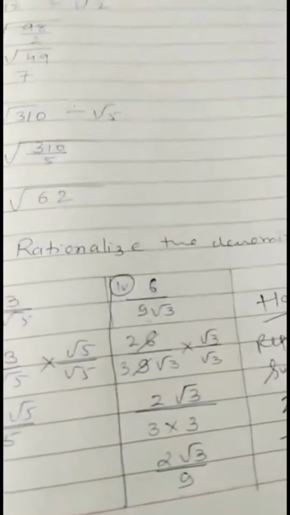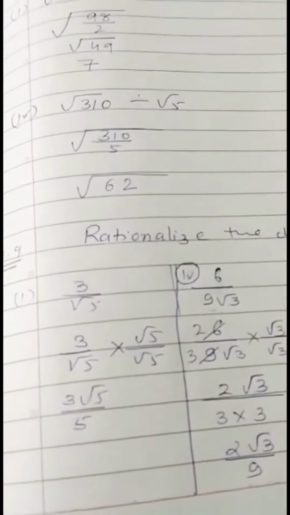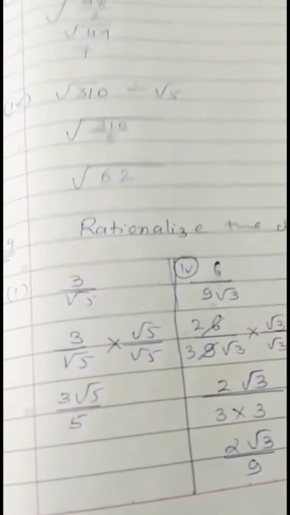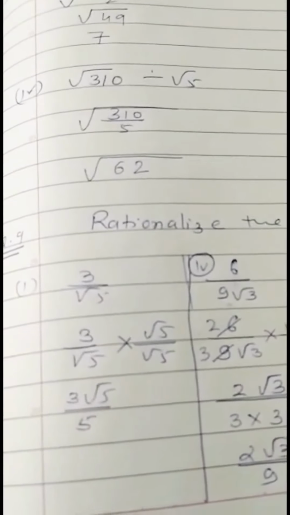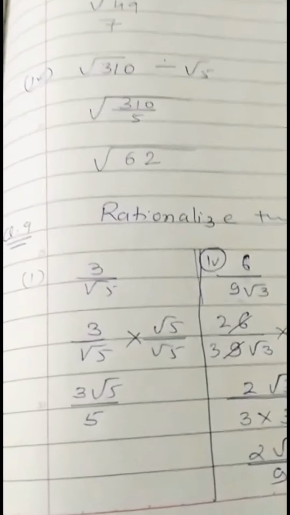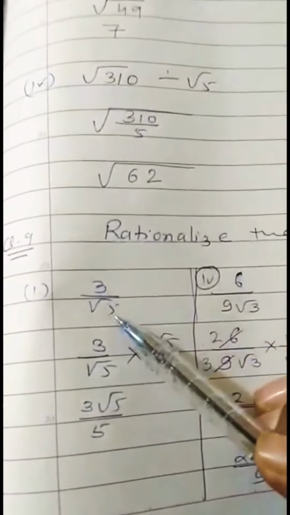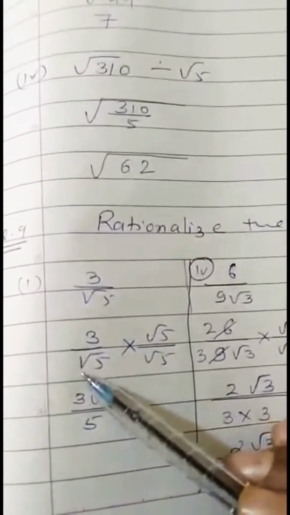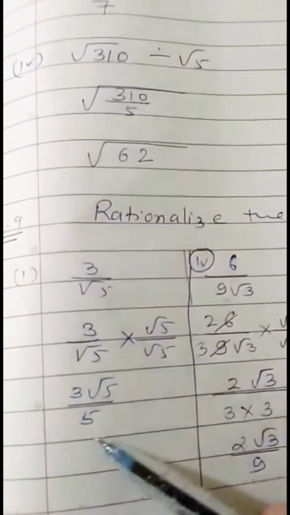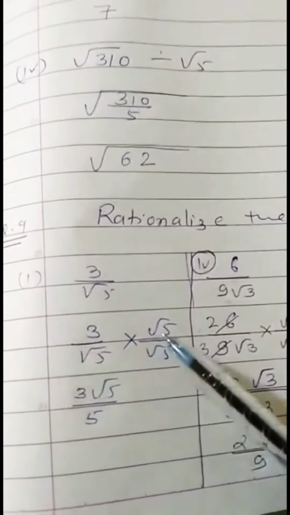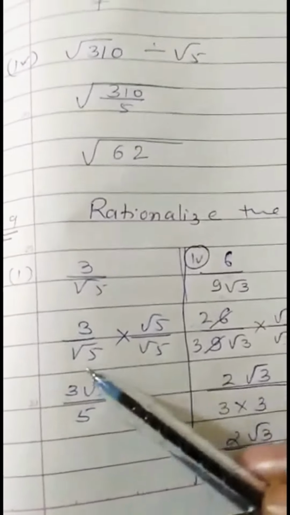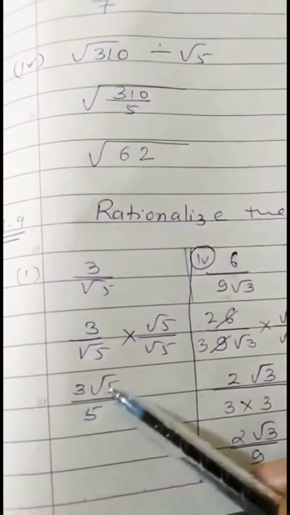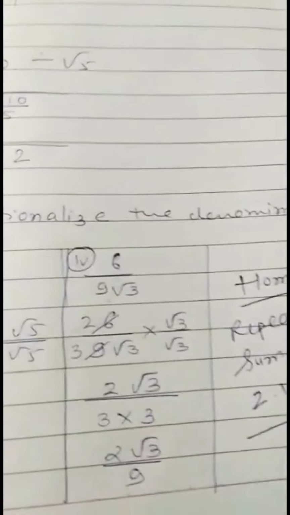Question number 9. Rationalize the denominator. Rationalize means to remove the radical sign from the denominator. For that we have to multiply by the same radical. Like 3 upon root 5, so multiply and divide by root 5 upon root 5. The roots cancel, we get 5. The radical sign is removed. So 3 root 5 upon 5.